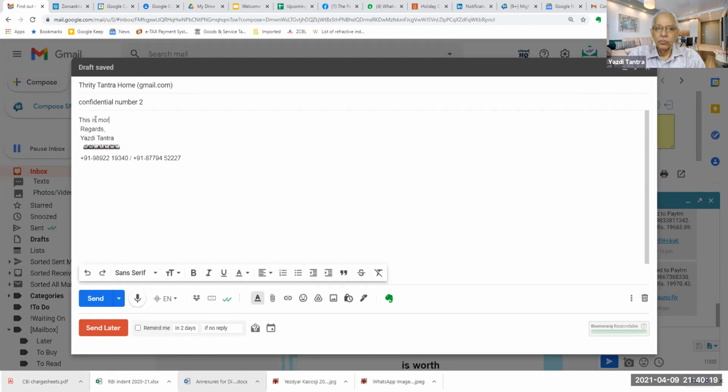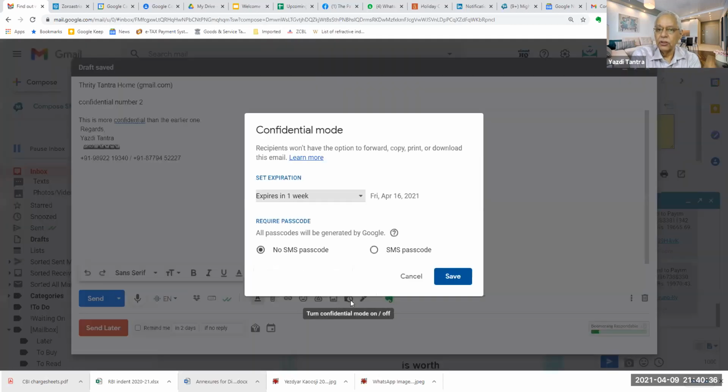This is more confidential than the earlier one. So here, what I have the option is, I go back here, turn confidential on or off, expires in say 1 day.